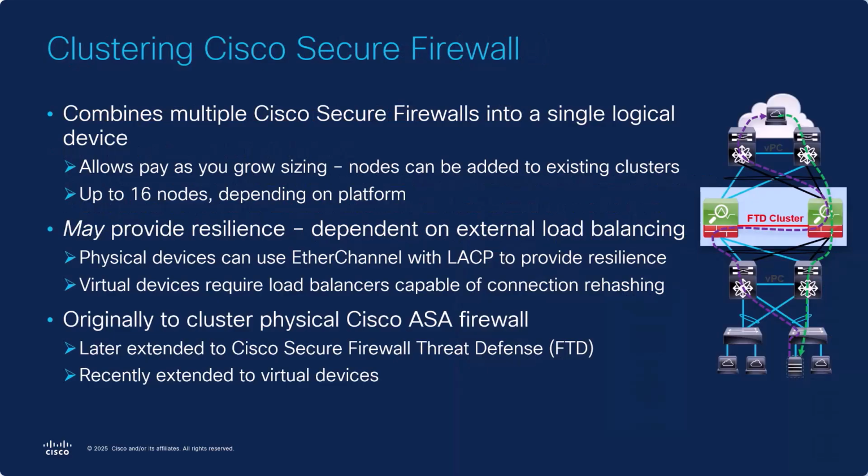This video series contains 3 videos that give detailed information about deploying Cisco Secure Firewall clusters in the AWS environment. Here we give a high-level discussion. Clustering of Cisco Secure Firewalls combines multiple Cisco Secure Firewalls into a single logical device. This allows you to pay as you grow, increasing the number of firewalls up to 16 nodes as your security throughput demands increase. Cisco clustering may provide resilience dependent on the external load balancing solution.